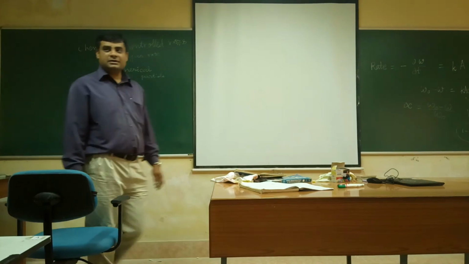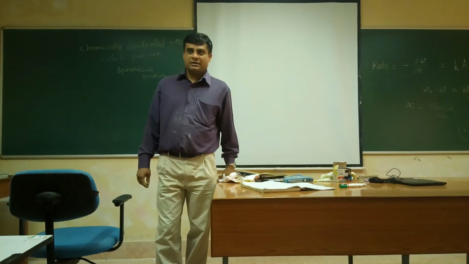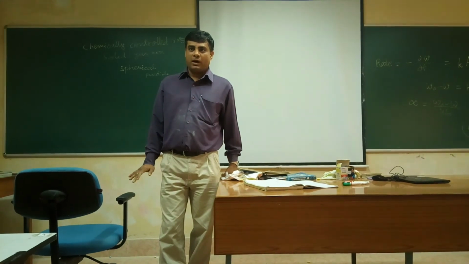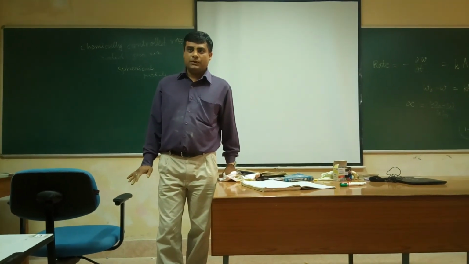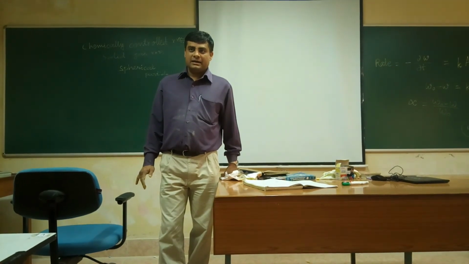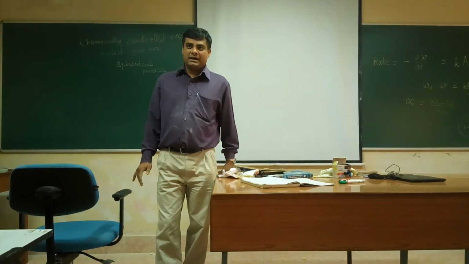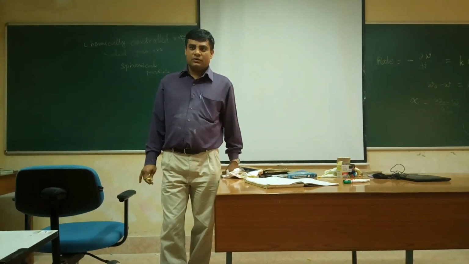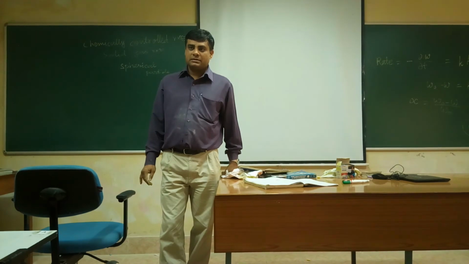Tell the answer. I'm not able to simplify it. Till where, what step have you come to? It will be dr/dt? No. You have to tell me the expression.